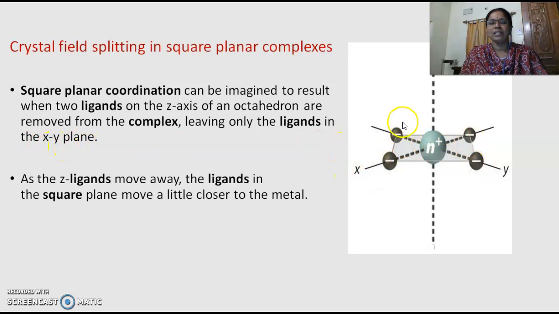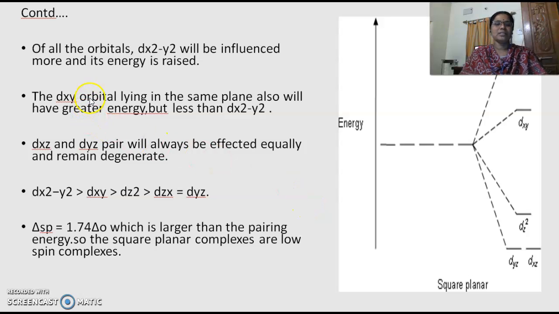See here, this is the square planar complex, this is x plane, this is y plane, and this is z plane. As the z ligands move away, if you see x, y, they are almost like this, whereas the center z1 is going to move away. The ligands in the square planar move a little bit closer to the metal. So, of all the orbitals, dx square y square will be, what is the center z1 axis? That is mainly dz square, right? Of all the orbitals, dx square y square will be influenced more and its energy is raised.